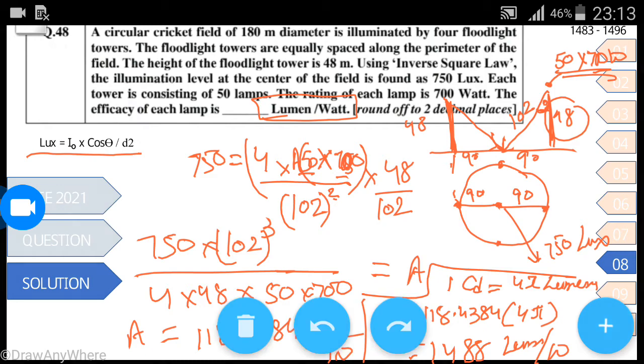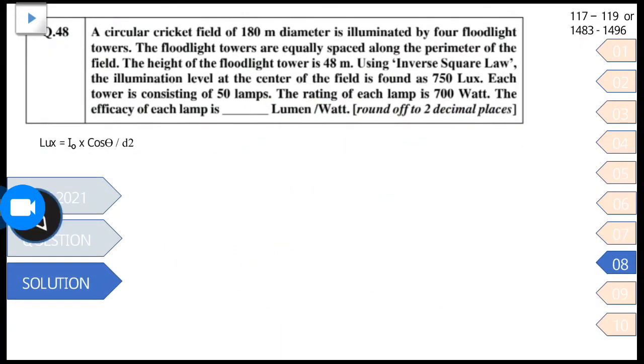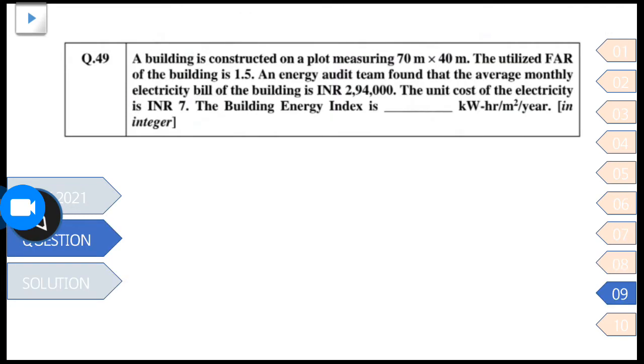So there are two answers provided by the GATE, which is 117 to 119 in candela per watt, which is also correct, and another answer is 1488 lumens per watt, so that is also accepted by the GATE officials. Let's see the next question.